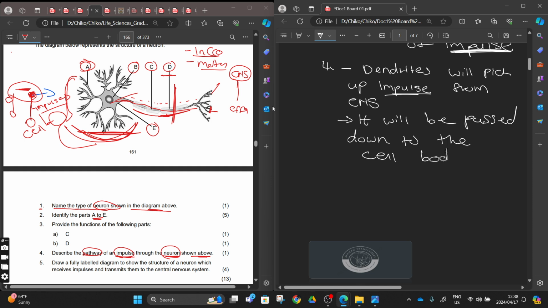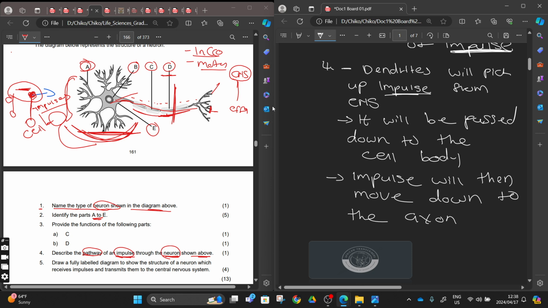From the cell body, the impulse will then move down to the axon, and then to the axon terminal. Let's just use axon terminal and end our question here, because it's only 1 mark.